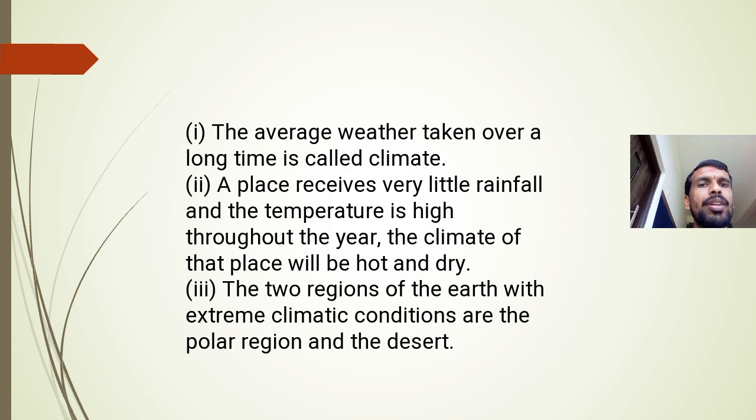The average weather taken over a long time is called climate. Second, a place receives very little rainfall and the temperature is high throughout the year. The climate of that place will be hot and dry. What is the example of this? In India, Rajasthan, right? Third, the two regions of the earth with extreme climatic conditions are the polar region and the desert. Okay.